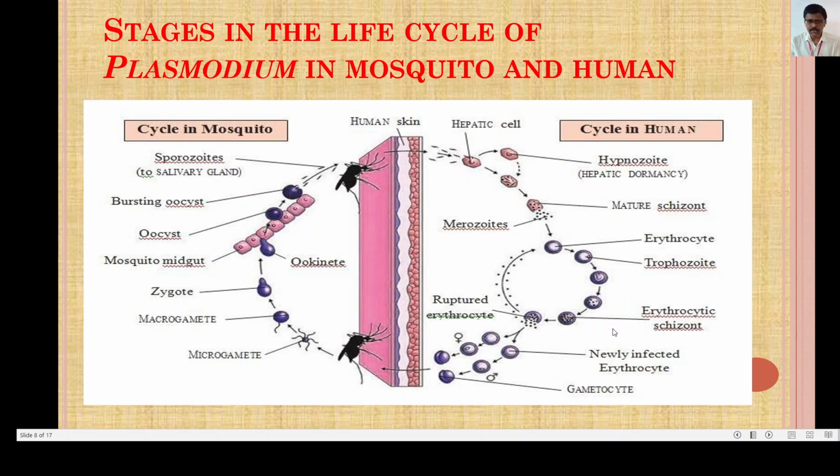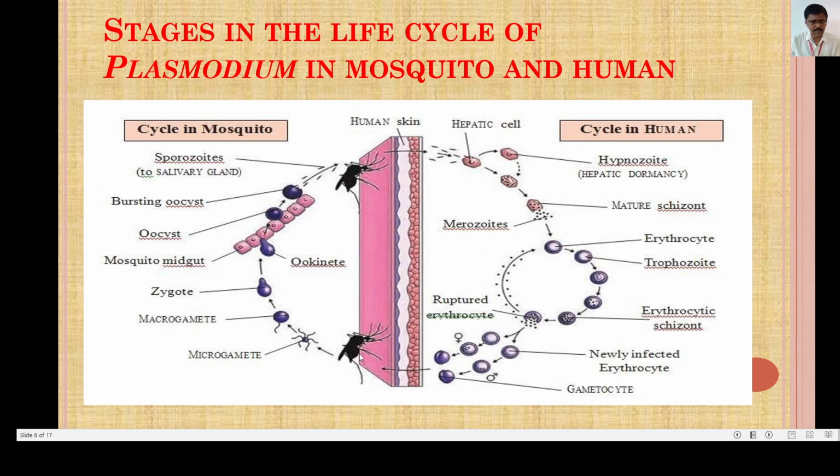And here the erythrocytes again rupture, and the ruptured erythrocytes give rise to a newly developed stage, and the newly infected erythrocytes again move forward, and this stage is called the gametocyte. And again, when the female Anopheles mosquito bites the infected person, through the proboscis of the mosquito, these gametocytes, or that stage of the Plasmodium, enter inside the body of the mosquito. Now here the stages in the human body are completed.